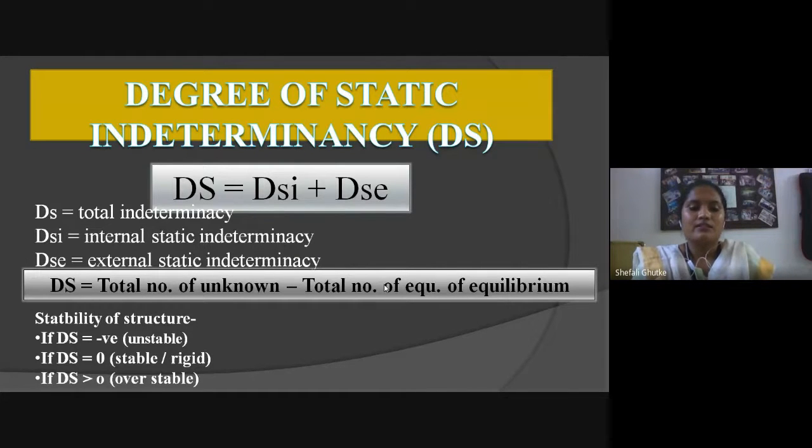If the value of the degree of static indeterminacy is equal to 0, we can say that this type of structure is stable or rigid. Also, if the value of Ds is greater than 0, we can say that it is an overstable structure. So the main aim of calculating the degree of static indeterminacy is to check the stability of the structure.